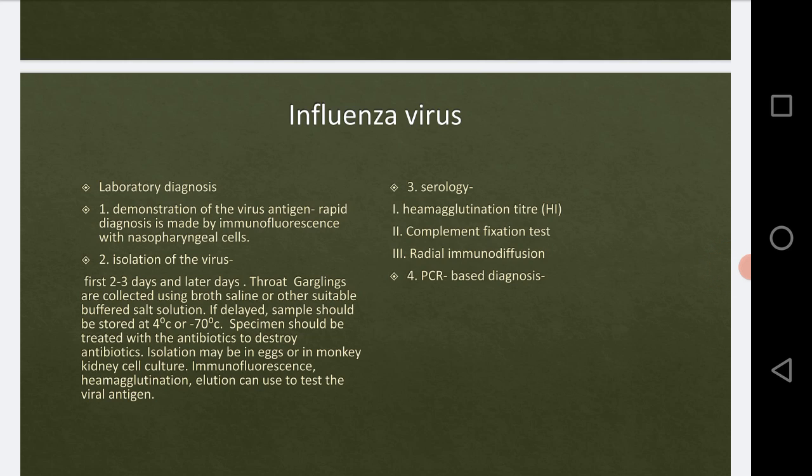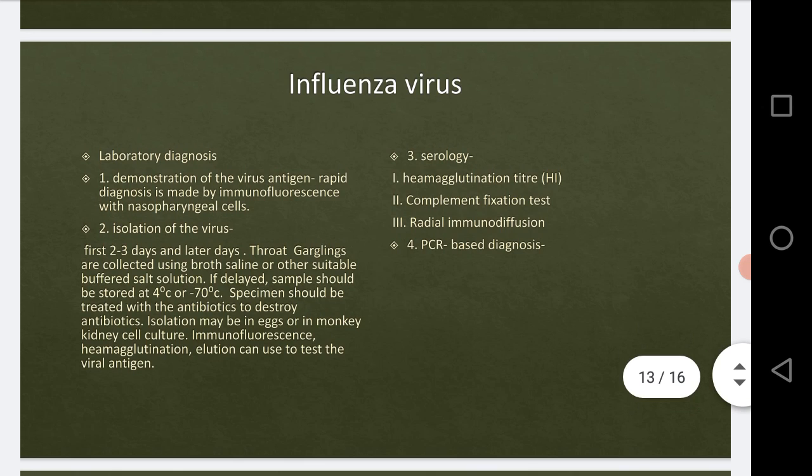The third one is radial immunodiffusion. This test is done using agarose gel, which is why the antigens diffuse in the agarose. We use this test for identifying the antibodies present to the RNP antigen.